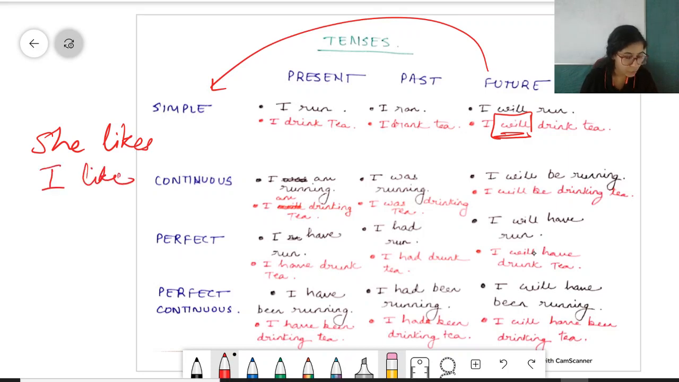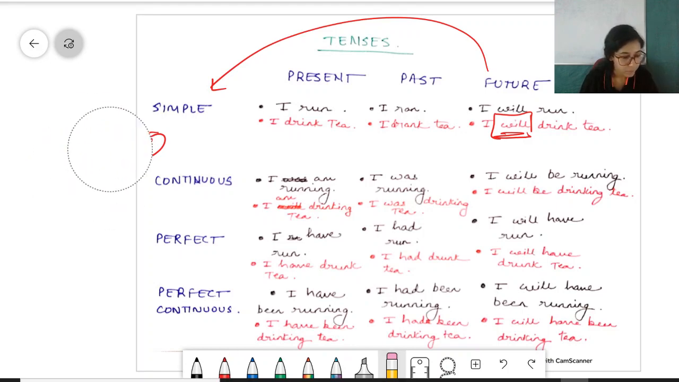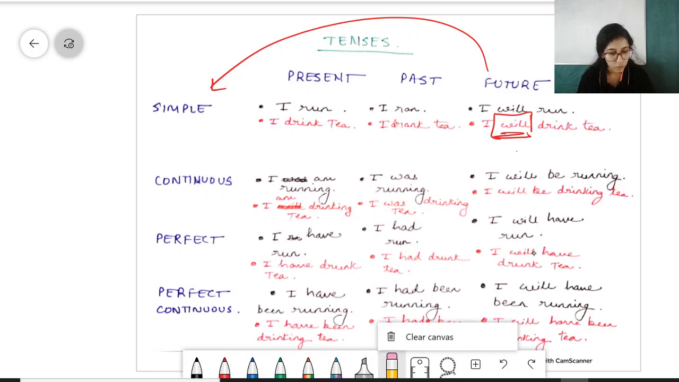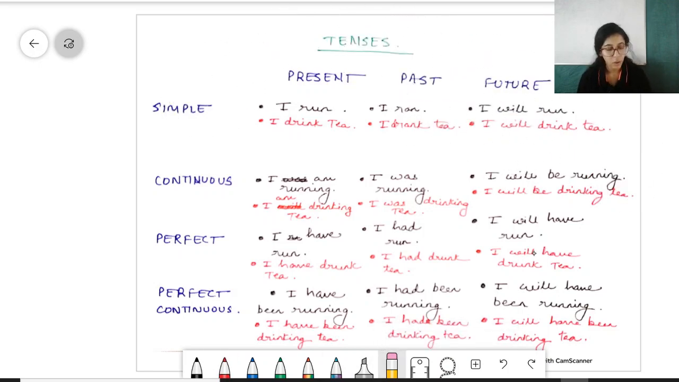This we will do in future classes: why this s is added when we are talking about her, and why there is no s when I am talking about myself. But for now we are doing tenses. But I hope we have already discussed that one. Coming back to future simple, again only a will is added to show that something will happen in the future. ठीक है. It's not happened till now, it has not happened in the past, it will happen in future. So we'll add a will.